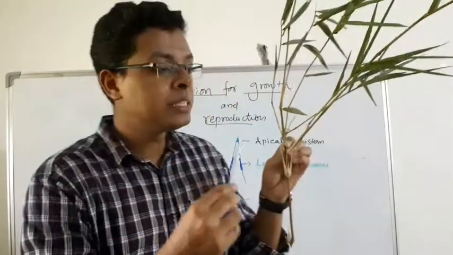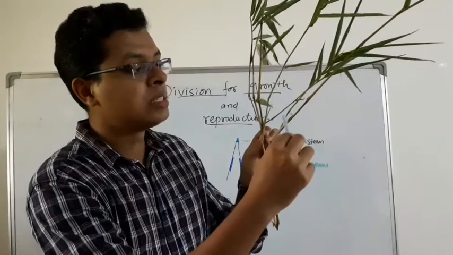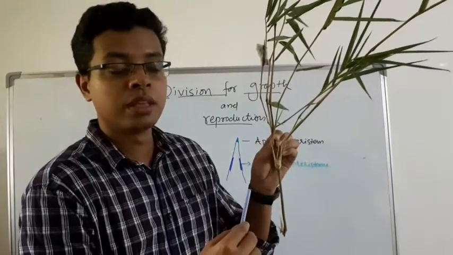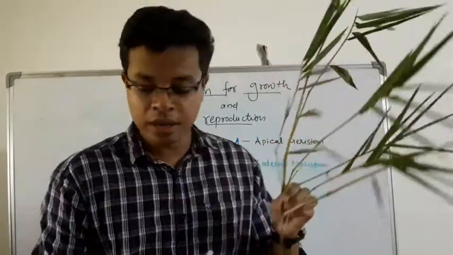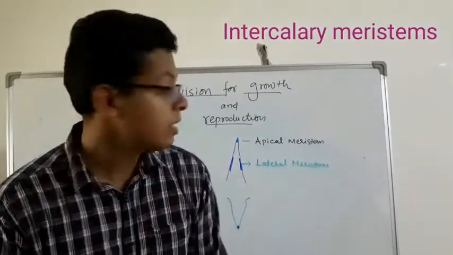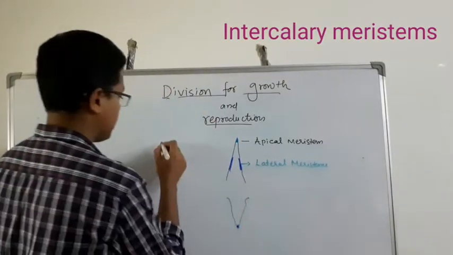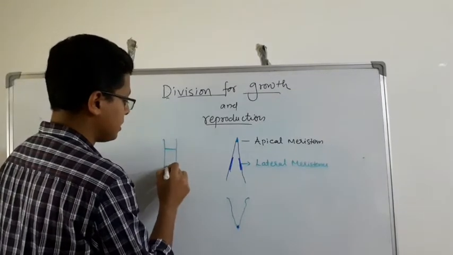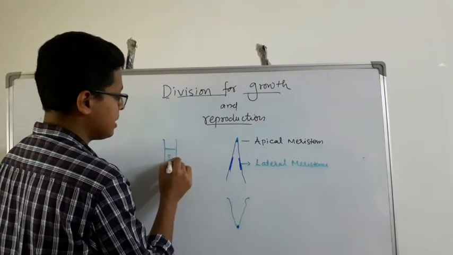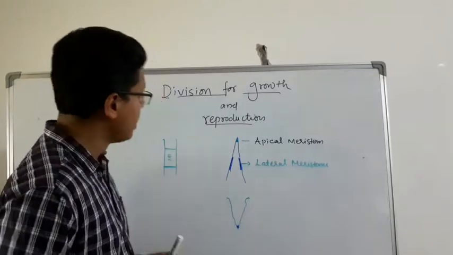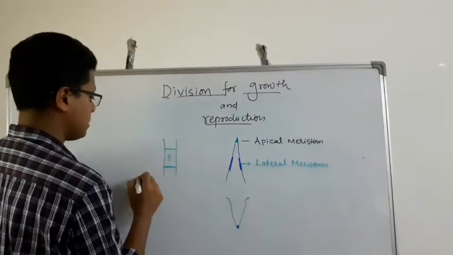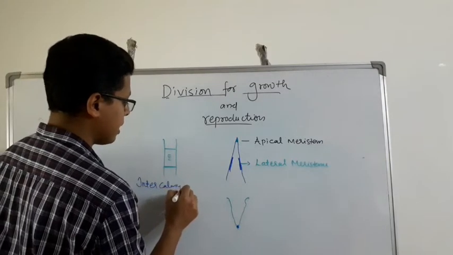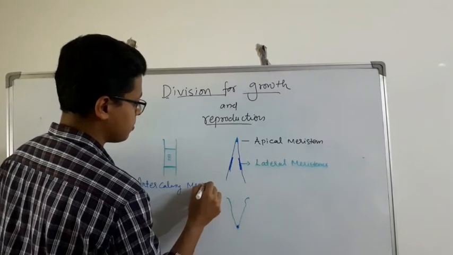And there are meristems seen between the two nodes, and this meristem is called intercalary meristem. If this is the monocot plant, the meristems are seen here. This is called intercalary meristem. Tell me what? Intercalary meristem.